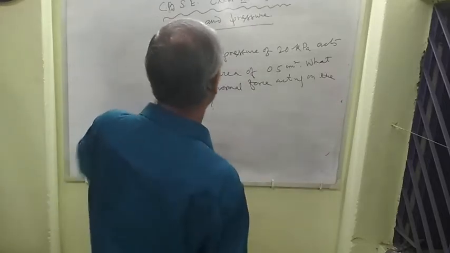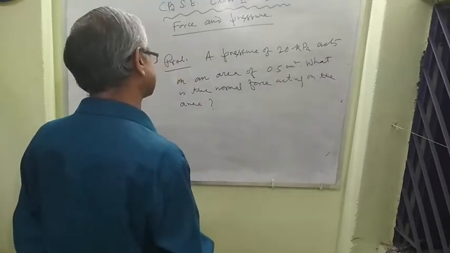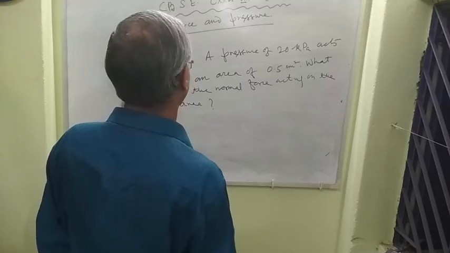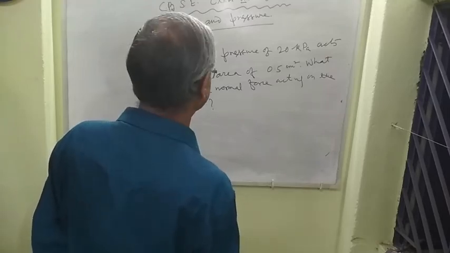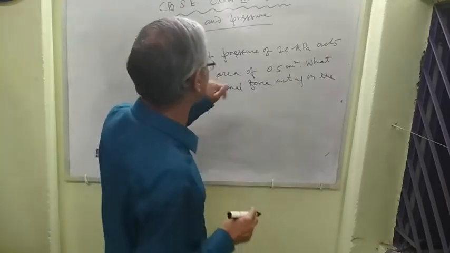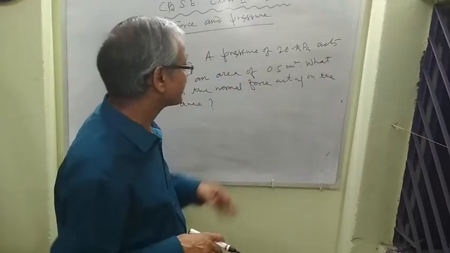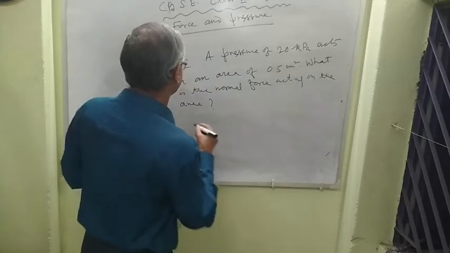A pressure of 20 kilopascal acts on an area of 0.5 centimeter square. What is the normal force acting on the area? Here, at first, we convert all the units into the SI system, right? Here, pressure P, solution.